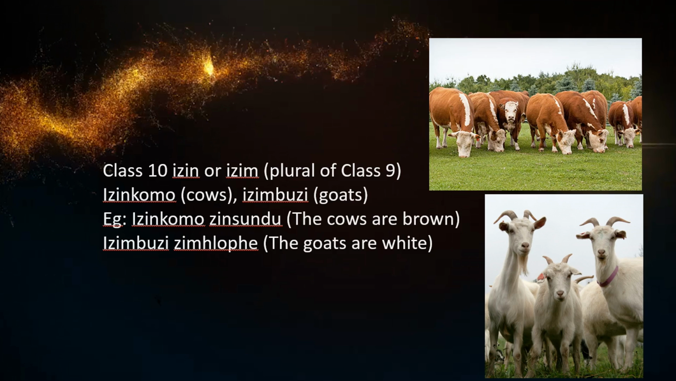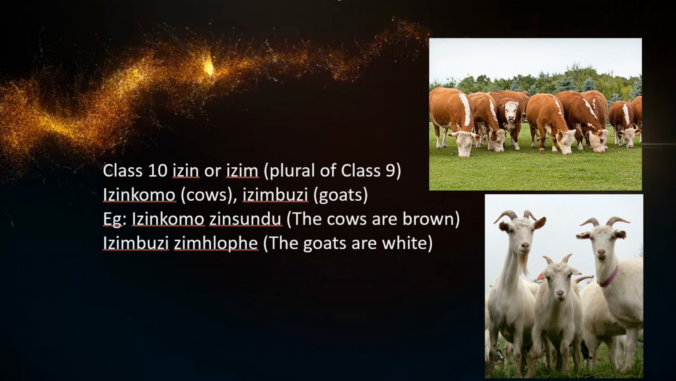Then we go to the plural of class 9, which is class 10. Remember, it was either in or im for class 9. So therefore the plural is either izin or izim. So, izinkomo and izimbuzi, cows, goats. If we choose a sentence, the cows are brown. Izinkomo zinsundu.